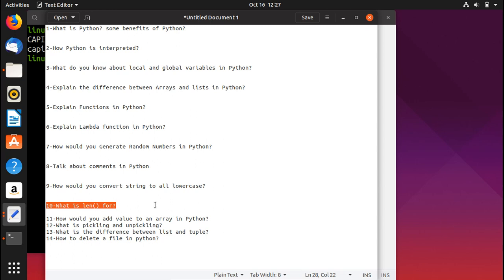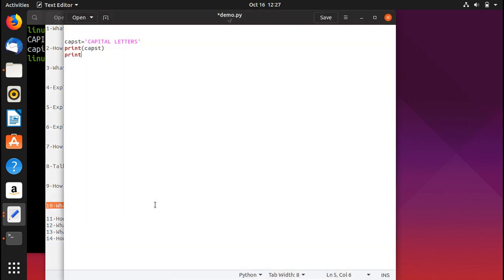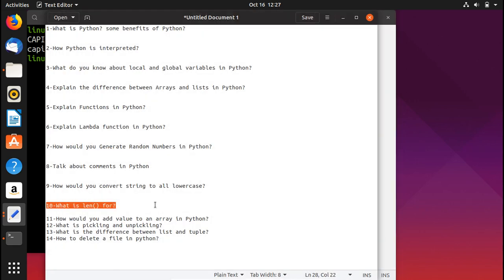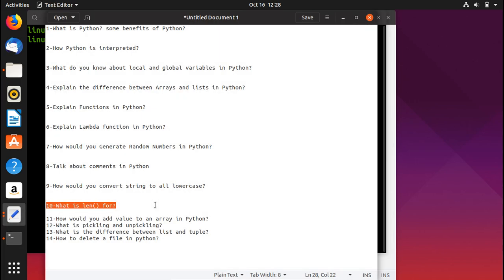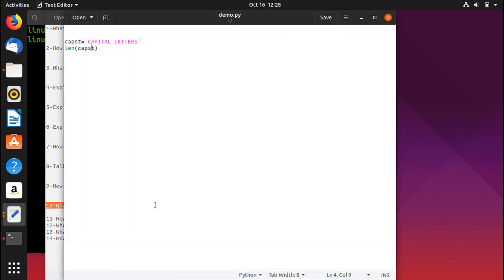So what we can do is use this same code, and in here we can use the len function, and inside that len function we pass this capst variable. Now if we try to run our script, you can see that we don't have any result because we didn't print it out. So we would write print here, or we can store this inside a variable and then print out that variable as well.